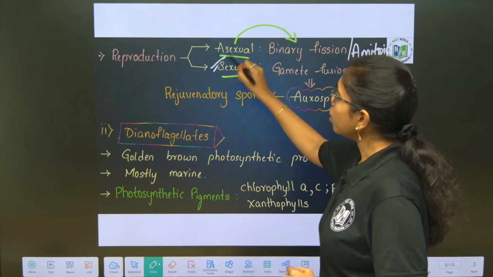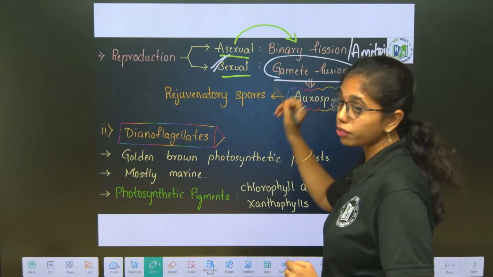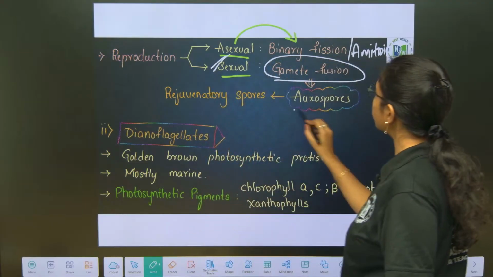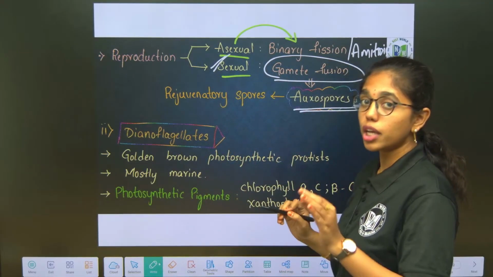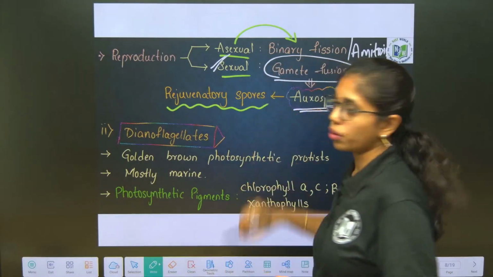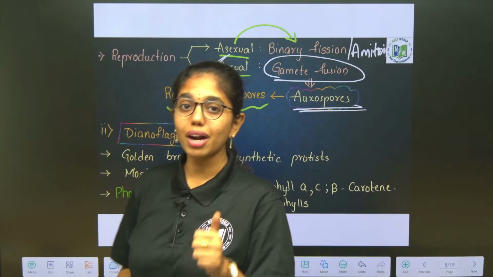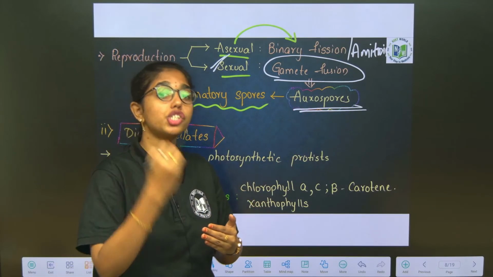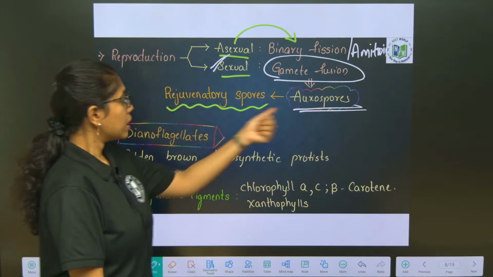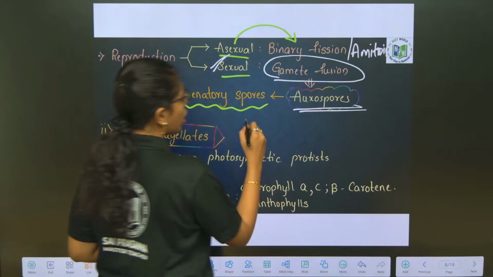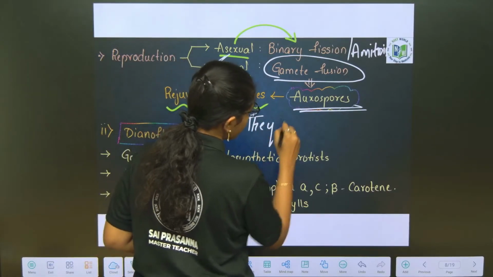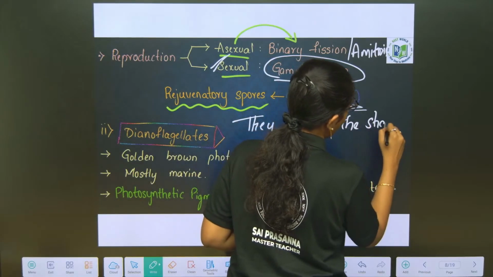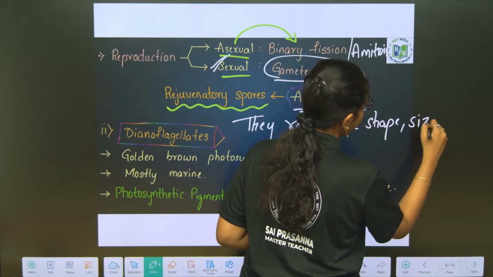Second is the sexual mode of reproduction, that is by gamete fusion. Both the male and female gametes fuse to form auxospores. Remember that. The auxospore is also called the rejuvenatory spore, because these auxospores will regain the shape and size of the diatoms.